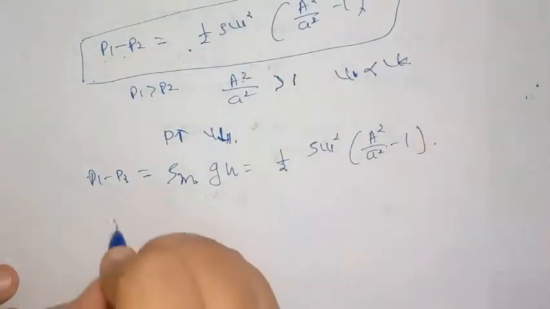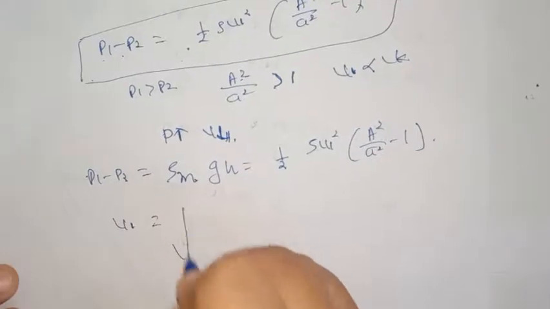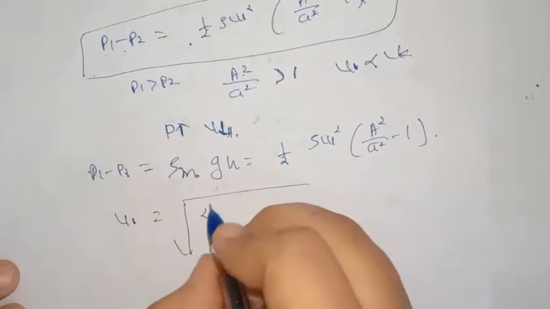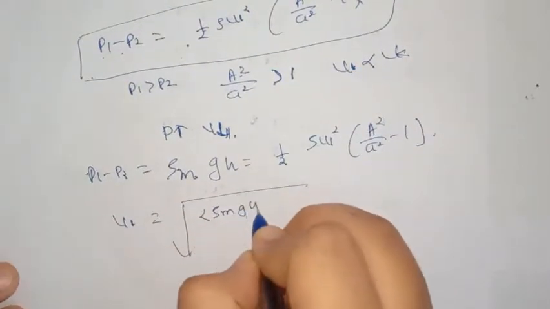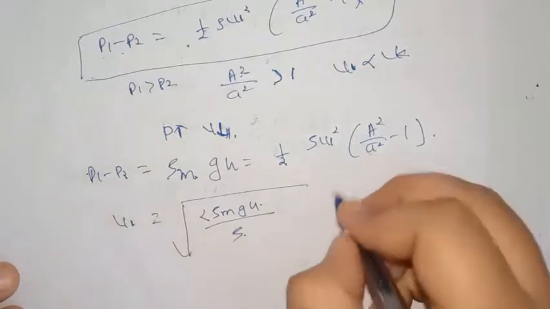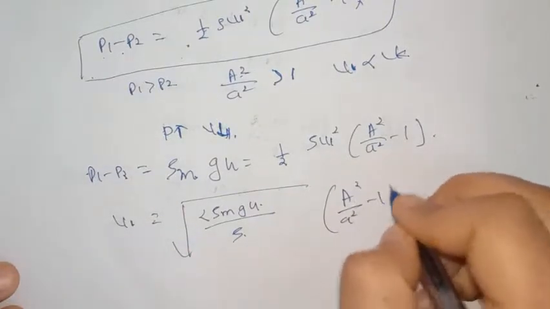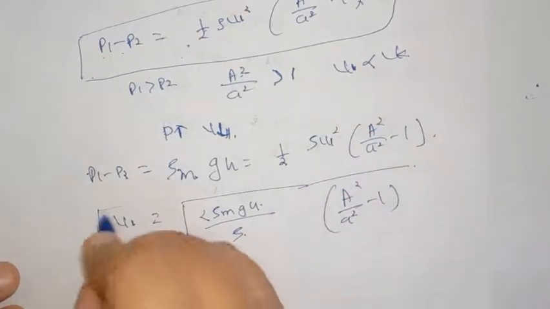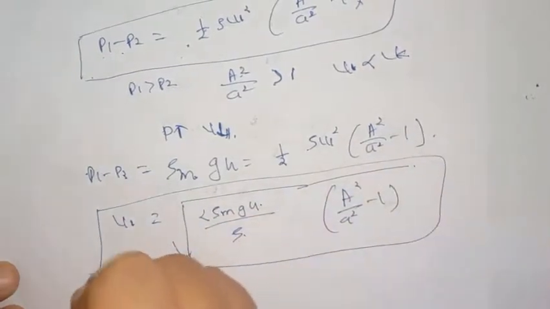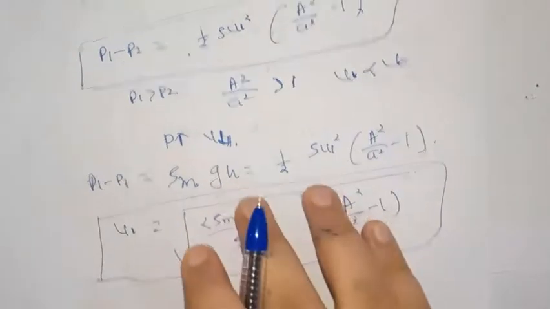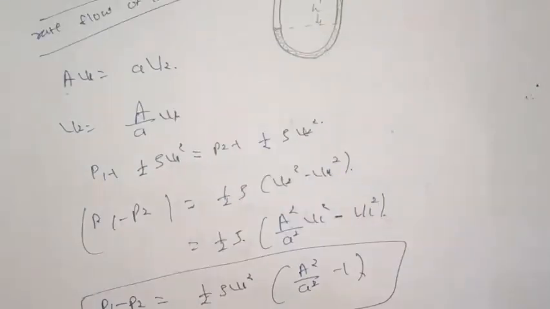From this we can write V1 is equal to under root 2 rho m g h divided by rho into (A square upon a square minus 1). So by seeing the pressure, we can say about the volume flow rate.